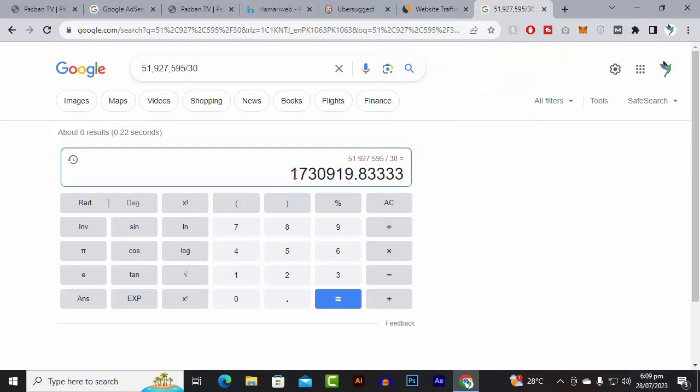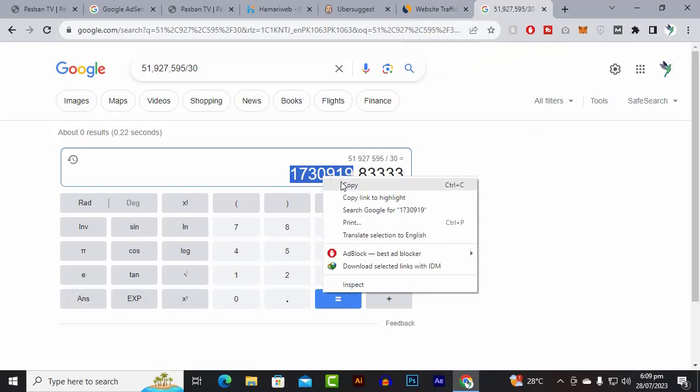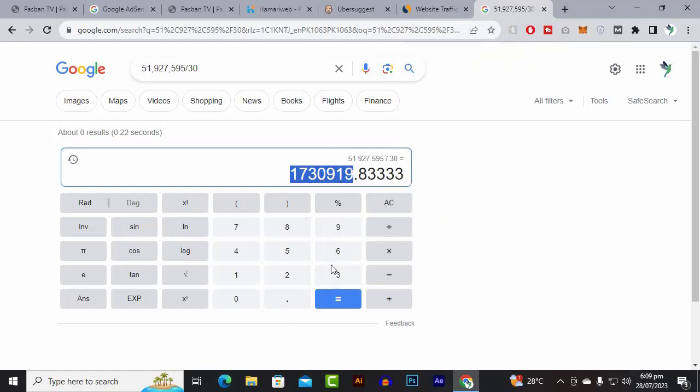So let's see how much earning he will get for this traffic daily. Okay, this is the daily traffic for this website. So let's copy this, and let's just divide it by, for example, maybe 2000. Okay, and just make it equal to, and you can see that it is earning around $865 per day.